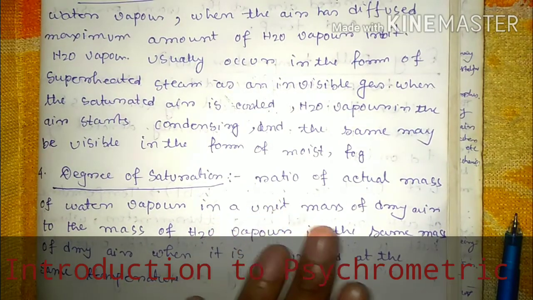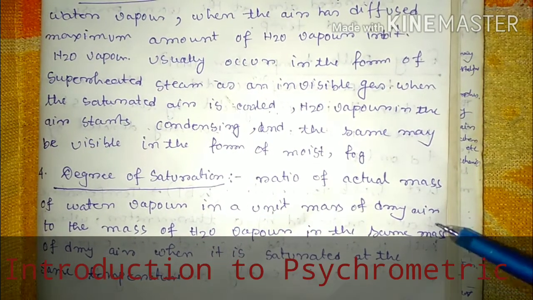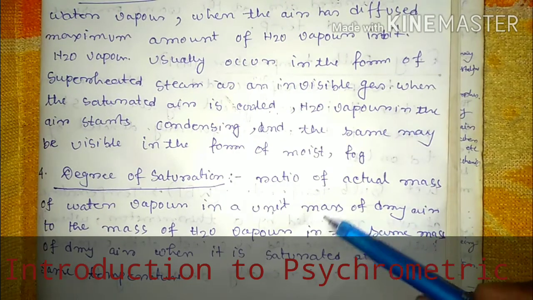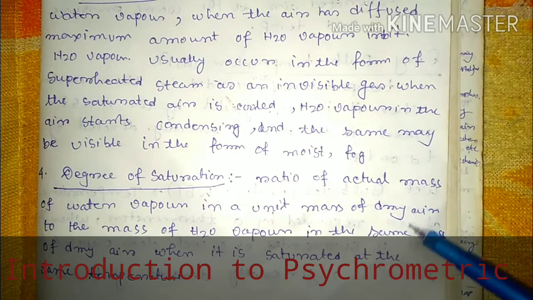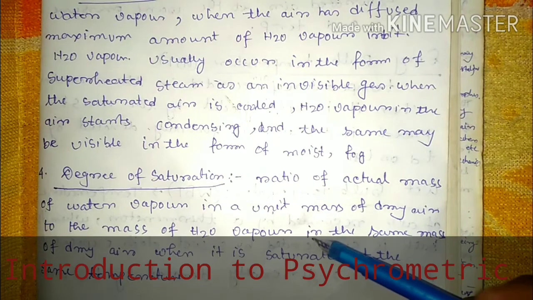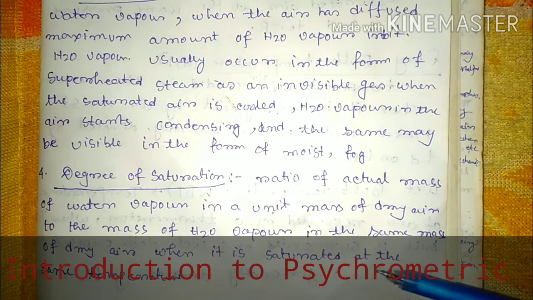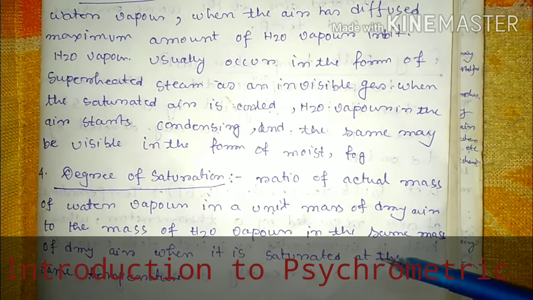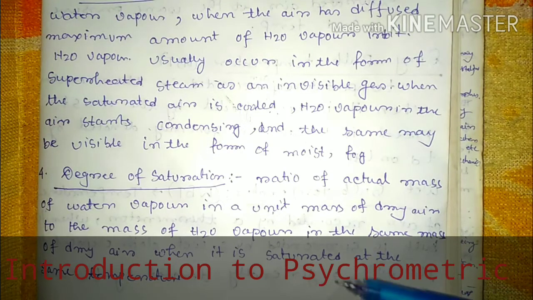So in a unit mass of dry air, the actual mass of water vapor present, compared to the water vapor present when the dry air reaches the saturated state at the same temperature, indicates the degree of saturation. Can you understand? Okay.